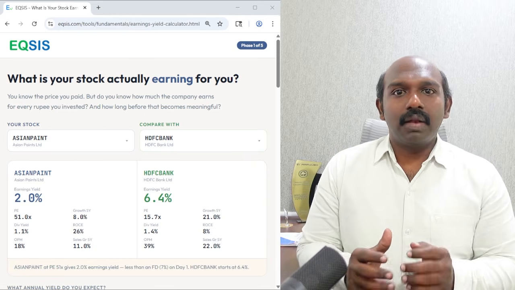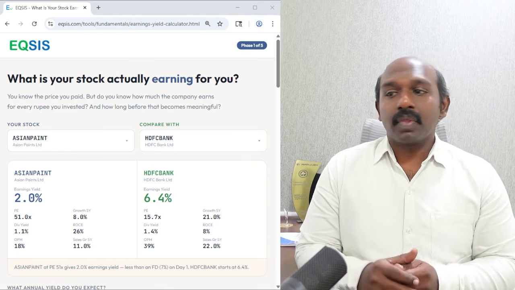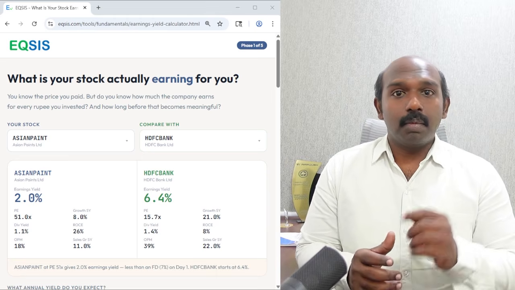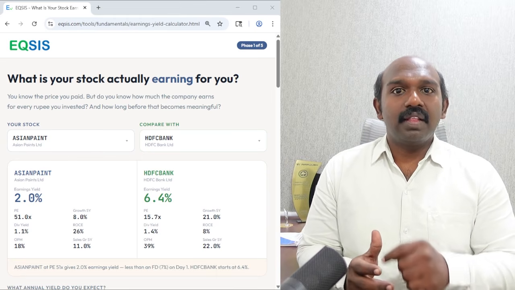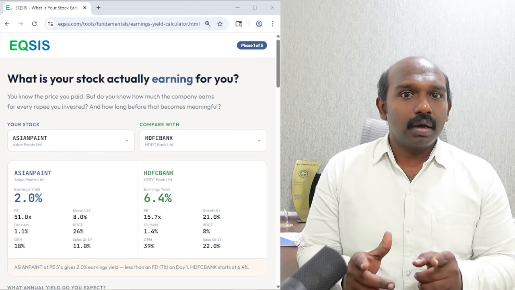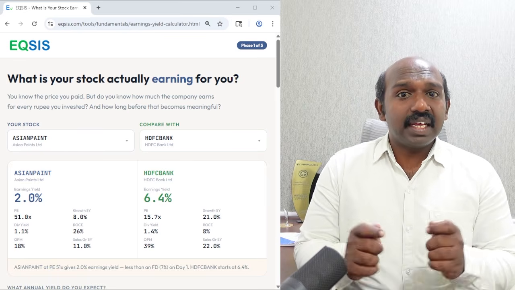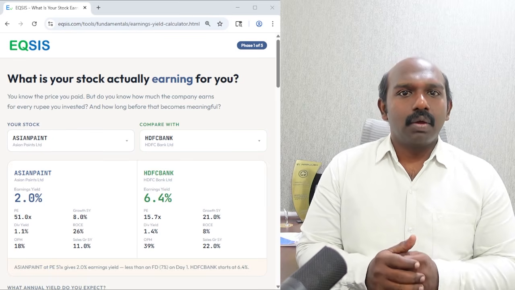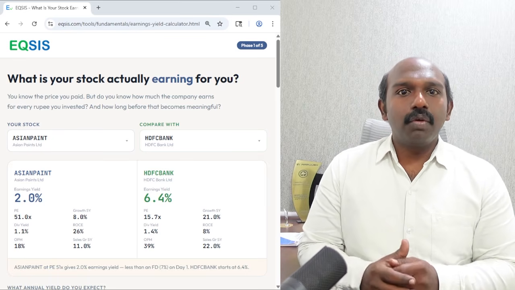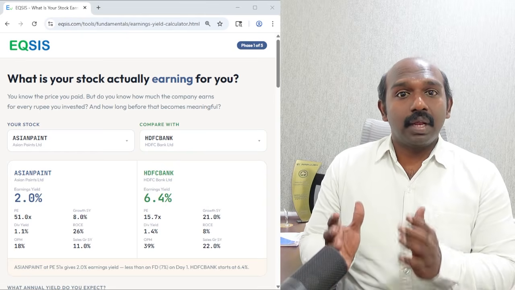Let me quickly explain what this tool can help you to do. If you want to access this particular tool, remember it is publicly accessible. To find the link, you can go to the description. If not, go to Google and search HDFC Earning Yield Calculator. Hopefully you find the link. Let me show you this particular tool and how it helps me to take a rational decision.